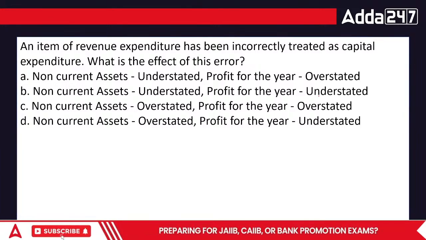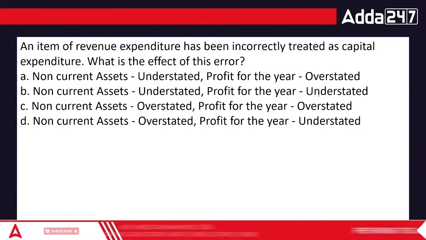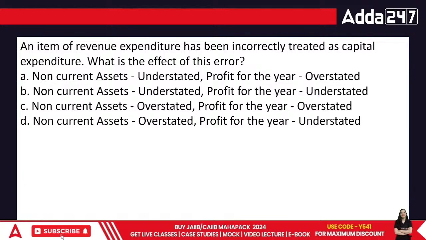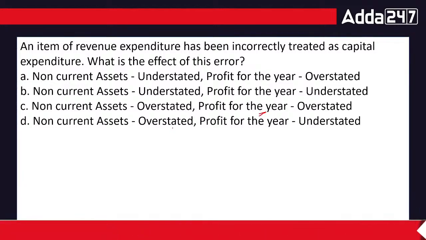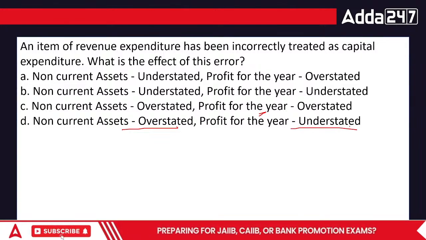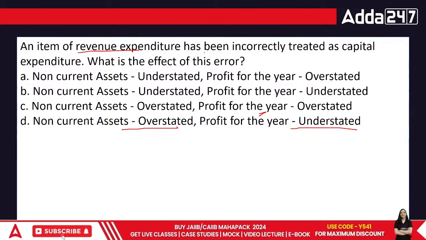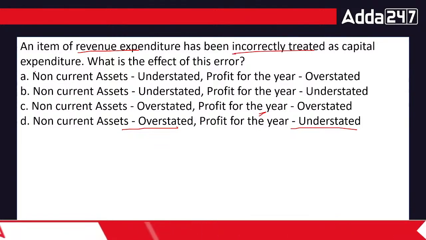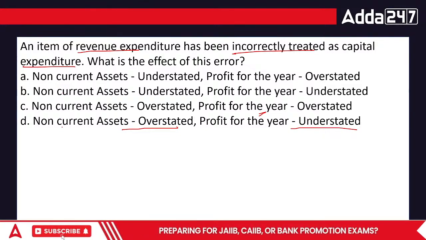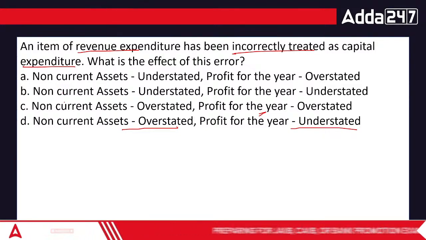Non-current assets overstated, profit overstated. Non-current assets understated, or non-current assets overstated and the profit is also understated. Okay, now an item of revenue expenditure has been incorrectly treated as capital expenditure.